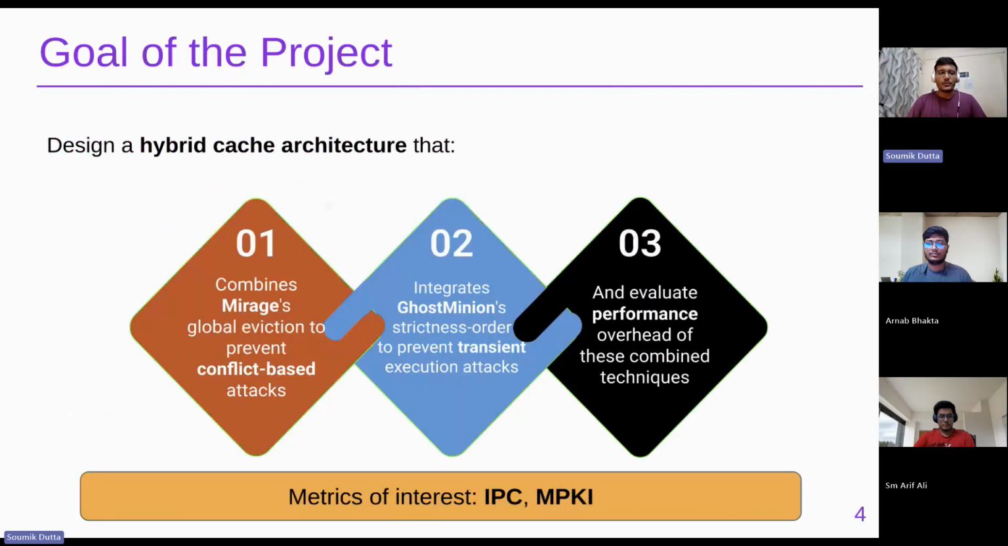So the goal of our project is first to combine Mirage's global evictions approach to mitigate conflict-based attacks. Then we will try to integrate Ghost Minion to prevent transient execution attacks. After both integrations, we will evaluate the performance overhead of the whole integration, and we will use IPC and MPKI for performance analysis.